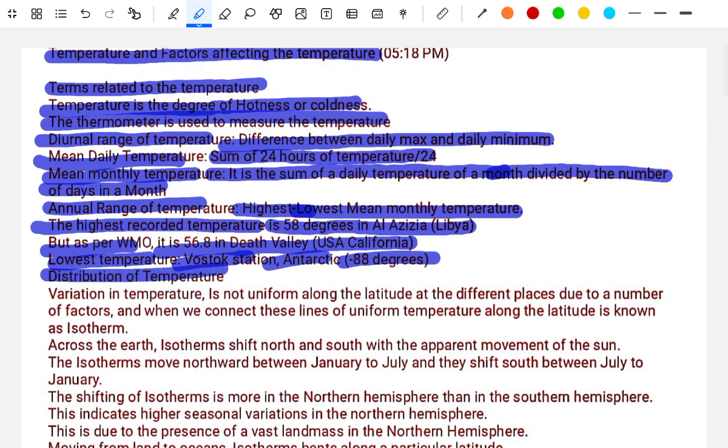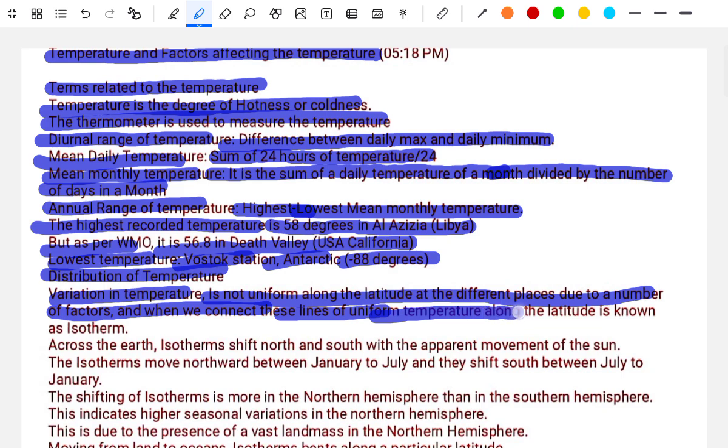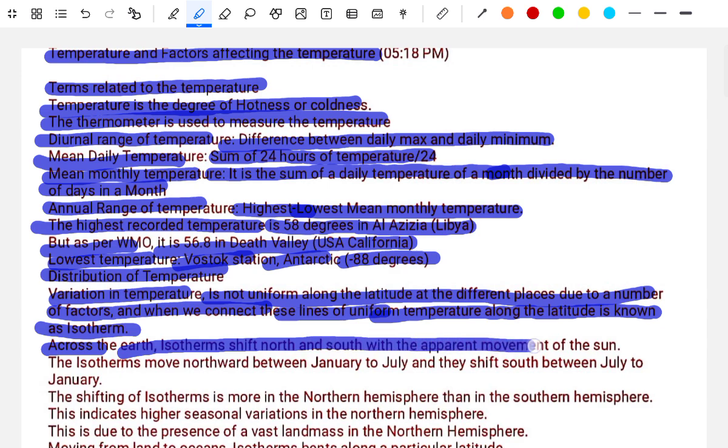Distribution of the temperature. The variation in the temperature is not uniform along the altitude at different places due to a number of factors. The lines connecting places of uniform temperature along the altitude are known as isotherms. Across the Earth, isotherms shift north and south with the apparent movement of the sun. The isotherm moves northward between January and July, then shifts southward between July and January.